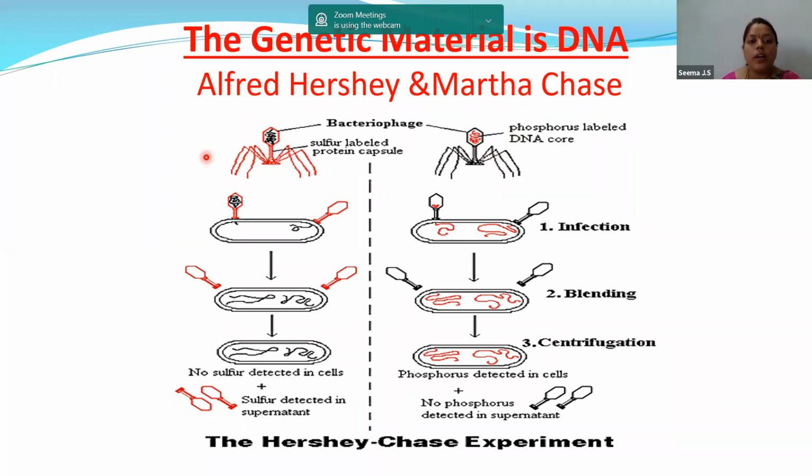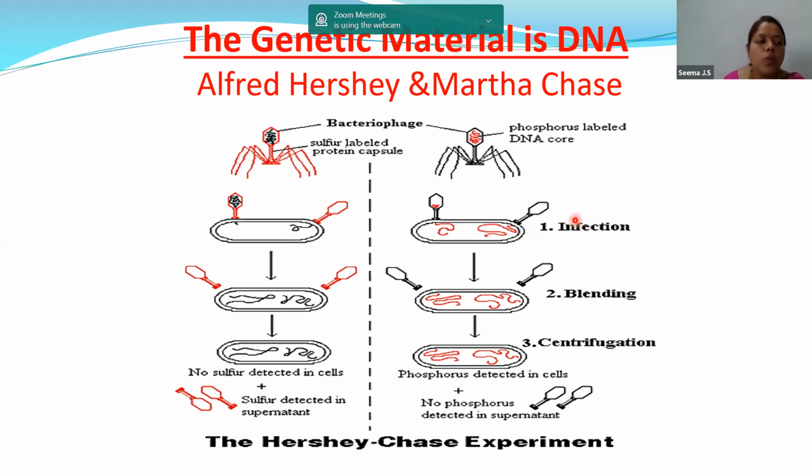Now, the bacteriophages grown in the sulfur medium and those grown in the phosphorus medium were allowed to infect the E. coli bacteria. This is nothing but the infection. The first step is infection.